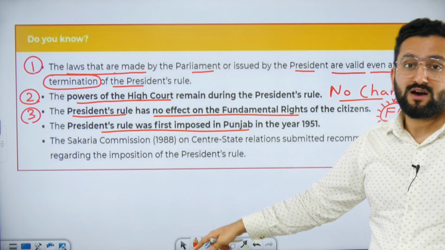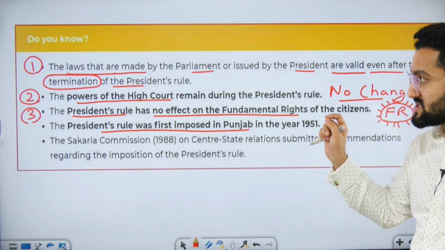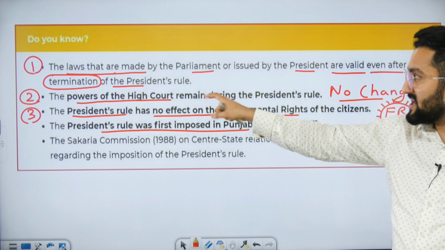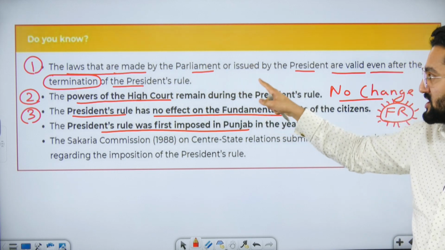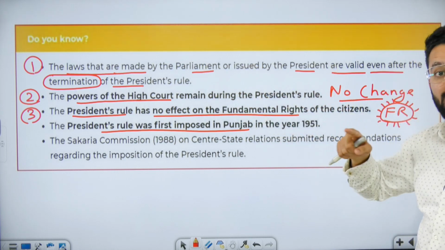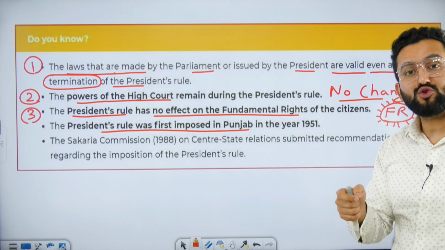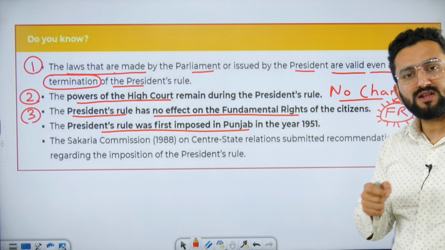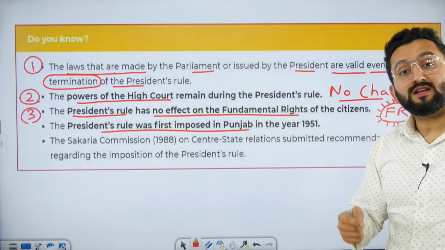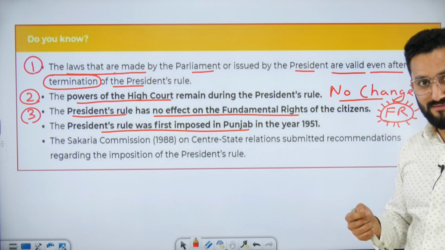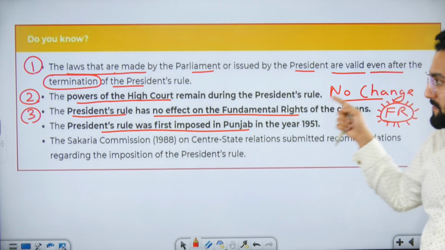Now these points are important. Just listen to me one by one. Laws that are made by parliament or issued by the president are going to continue even after president rule is removed. But continue till what time? Till the new state government, new state legislature repeals them. Okay, so they are going to continue.